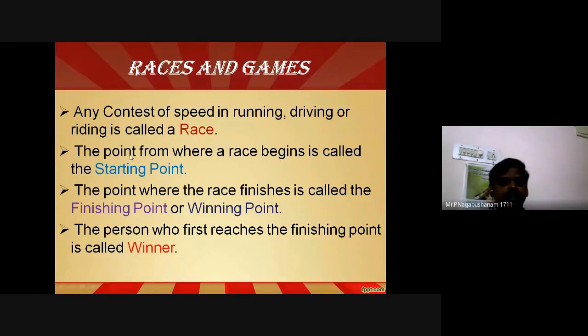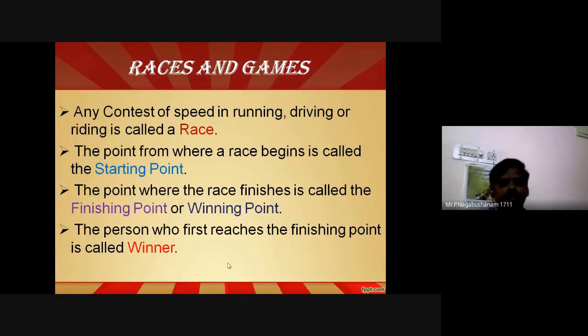Next one is the point from where a race begins. A point at which a race begins is called a starting point. The point where the race finishes is called a finishing point or winning point. The terminology is important. I'm going to use the same terminology to solve the problems. So starting point, winning point, or finishing point.